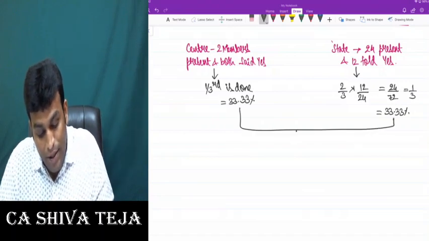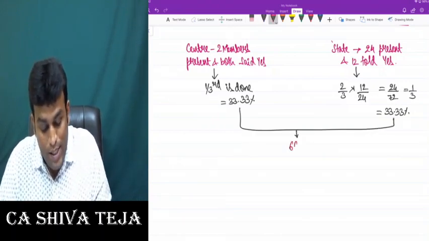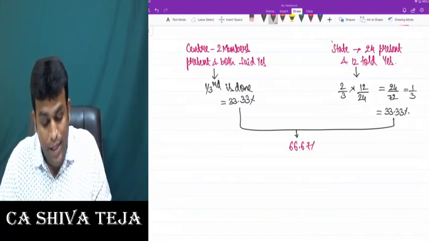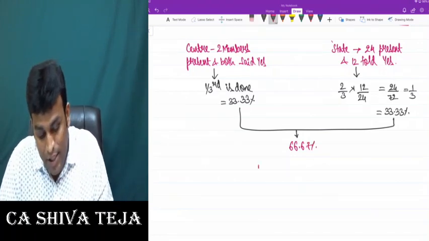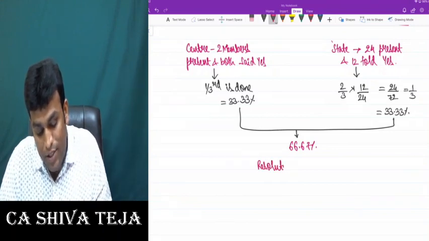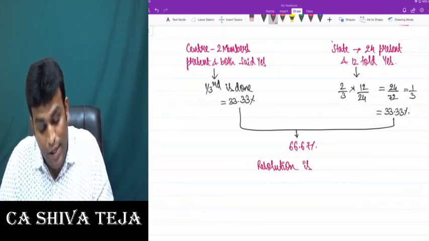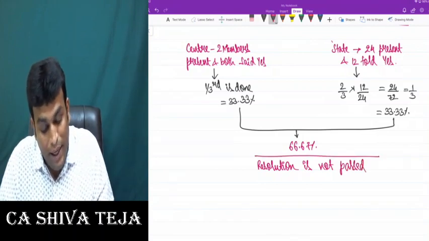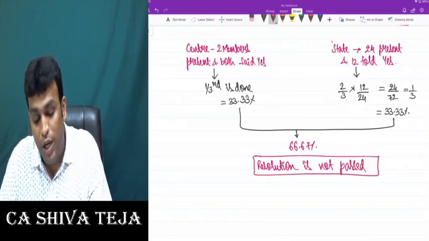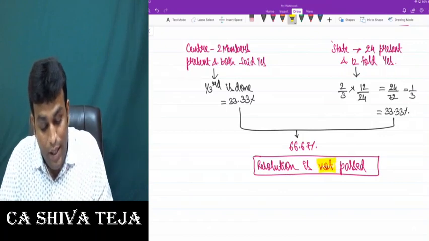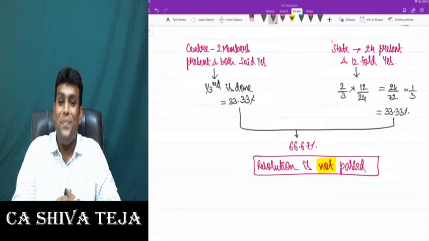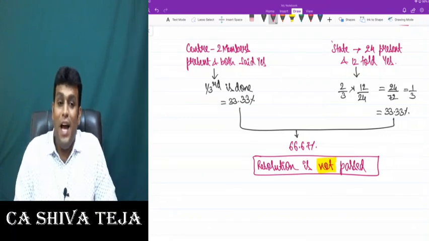And if I combine these two, it comes to 66.67%. And when it is 66.67%, my straight answer will be resolution is not passed. Because ultimately, to pass resolution, what we want is 3/4 majority, and 3/4 is nothing but 75%. Getting clarity, my friends? I repeat one more time.